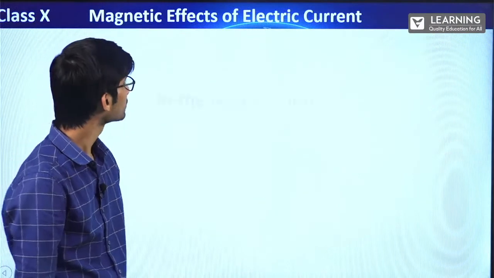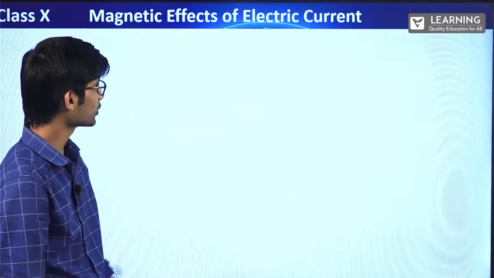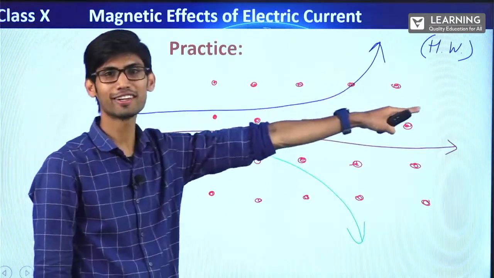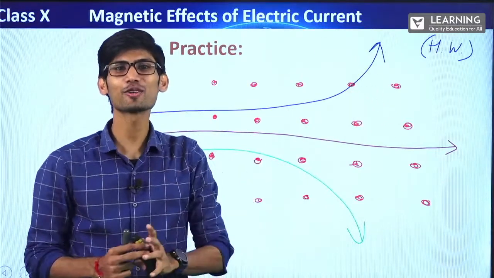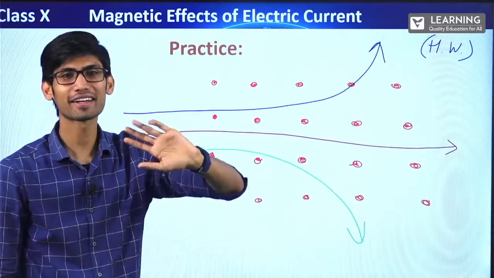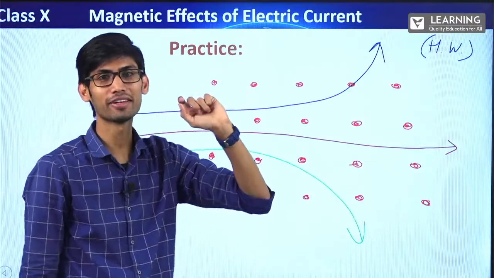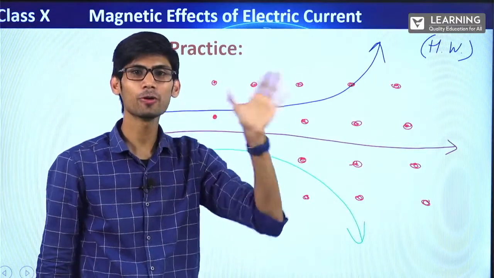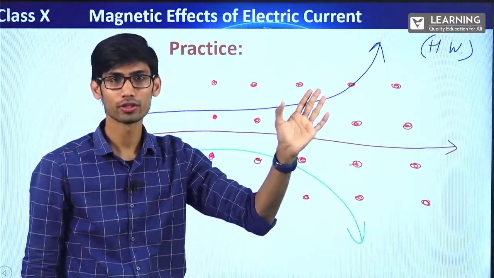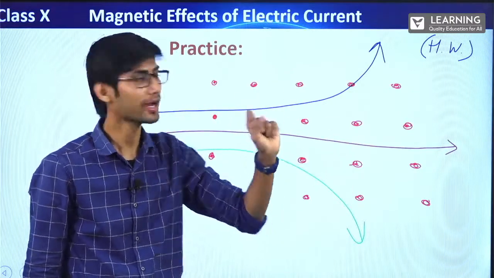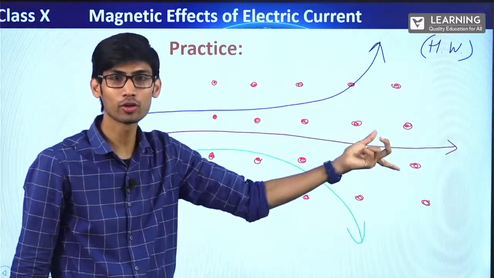So let's go ahead. Fine. So in this session, it was till here. I hope you understood it. The force on a current carrying conductor when it is kept in an external magnetic field. Now you know the formula for force. You can calculate the magnitude of force, and now you can know the direction of force as well.